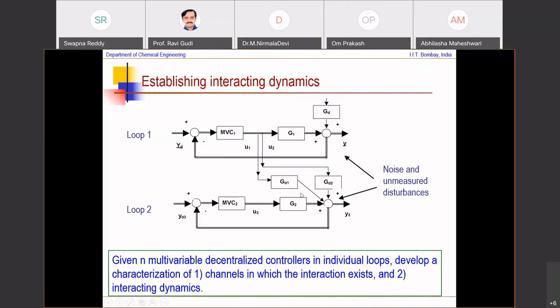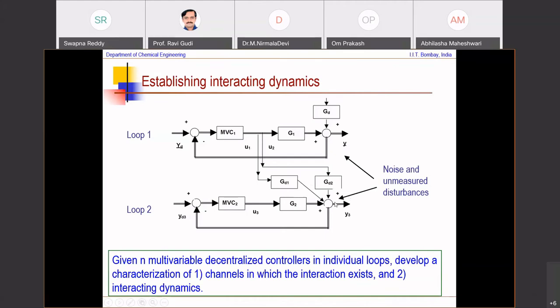Now, if I want to assess the presence of interaction, whether U1 is interacting with Y3 and U2 is also interacting with Y3, I could do a simple correlation analysis between U1 and Y3 and U2 and Y3 and try to establish whether GD1 is finite or GD2 is finite, or one of them is zero.